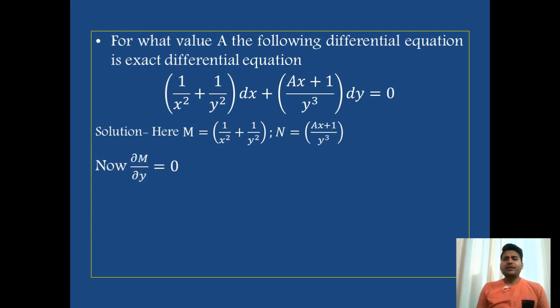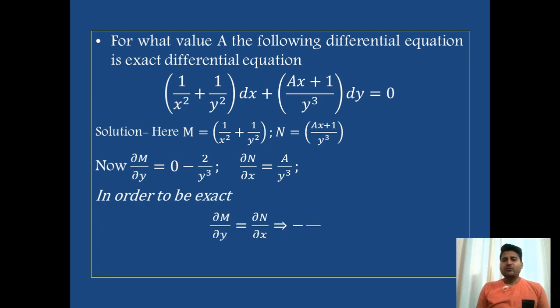Now we will find del M over del y. So for y, x is 0, and for N, y is 0. These are the two terms that I get by doing the differentiation. Remember these are partial derivatives. So for x, y is constant and for y, x is constant. Now in order to be exact, both terms must be equal to each other. Put equal to, do the comparison, and I will get the value of a as minus 2. So when I put a as minus 2 in the given differential equation, the equation will be exact. So this is the kind of problem which can be asked from the section on exact differential equations.